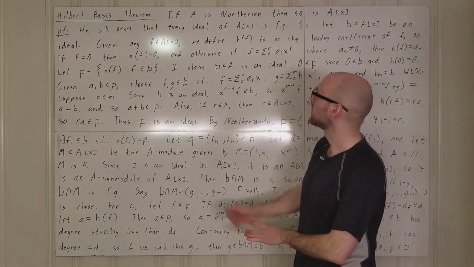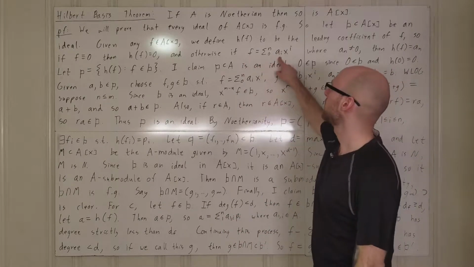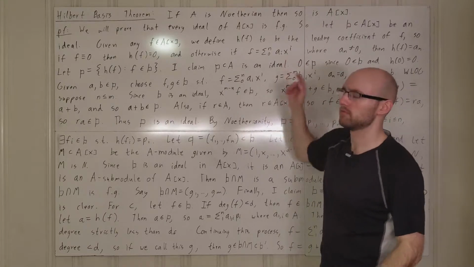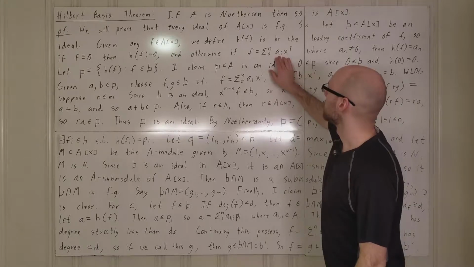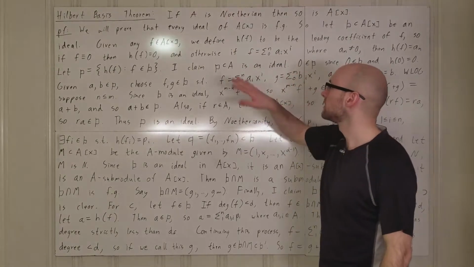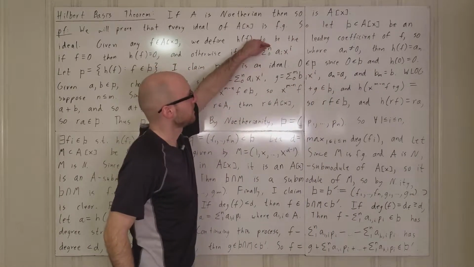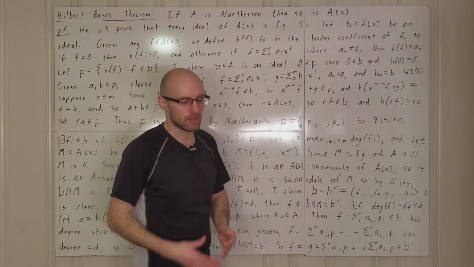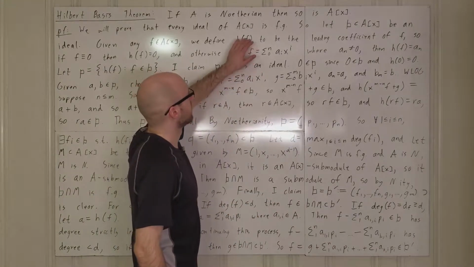And otherwise, we can write f as the sum from i equals 0 to n of a_i x^i, where the x^i are just the powers of x, and the a_i are just the coefficients in A. And since these are just polynomials, n must be finite here, so this isn't like a power series or anything interesting like that.